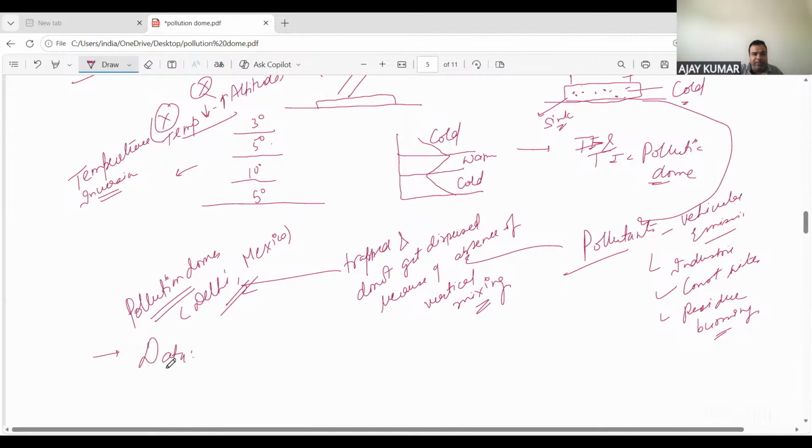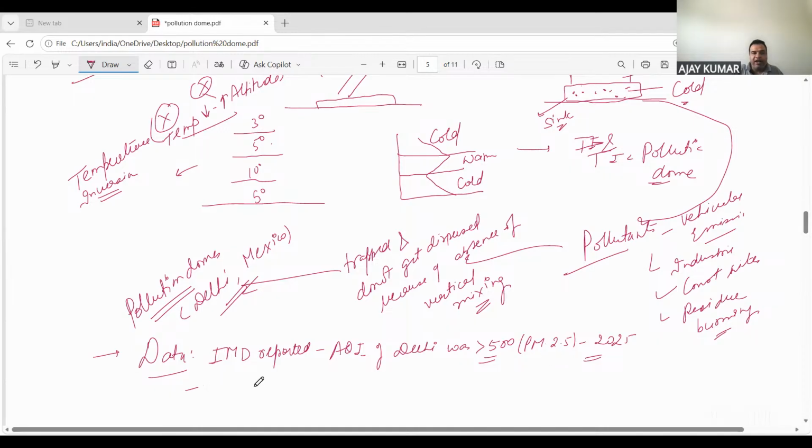The data will be that IMD reported the air quality index of Delhi was greater than 500 in 2025.